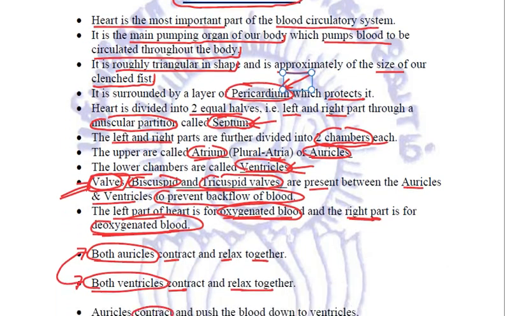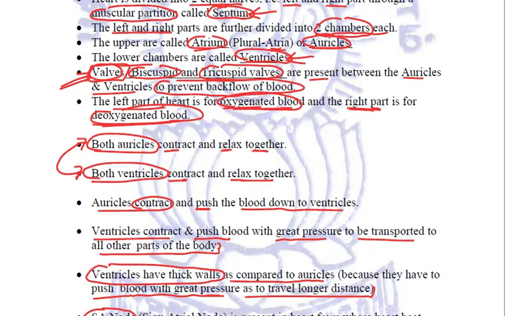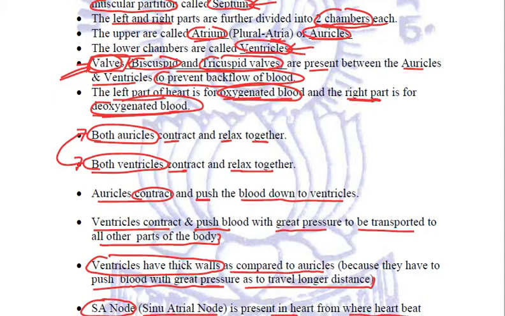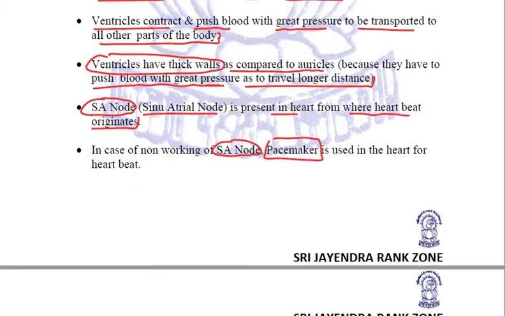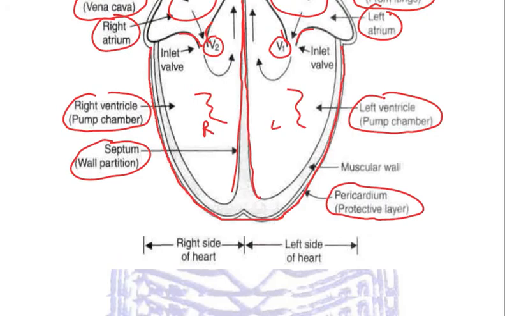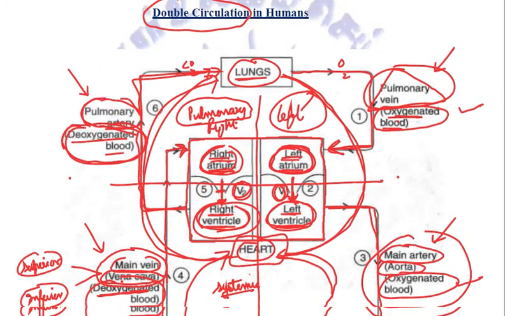Auricles and ventricles contract and relax opposite to each other, but both auricles contract together, both ventricles contract together. Ventricles have thick walls because they have to push blood to travel long distances. The SA node is present in the heart where the origination of the heartbeat starts, and a pacemaker is an artificial SA node, right? Very importantly, we talked about the double circulation in humans.